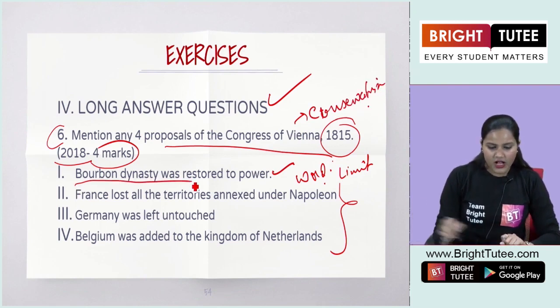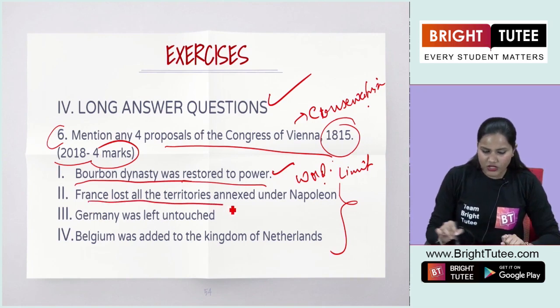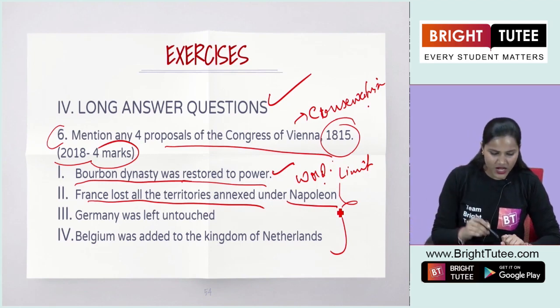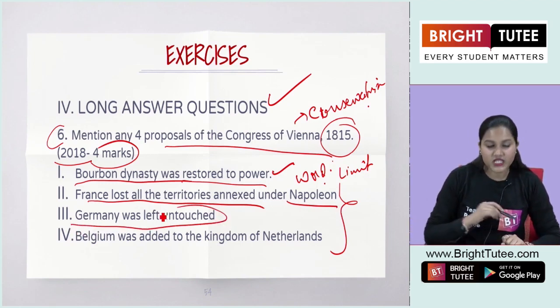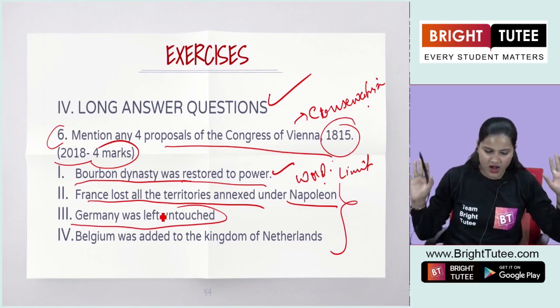According to the proposals, the Bourbon dynasty was restored to power in France. France lost all the territories that were annexed under Napoleon Bonaparte, who was the military dictator in France. The German region was left untouched; the Confederation of 39 states was left untouched there.